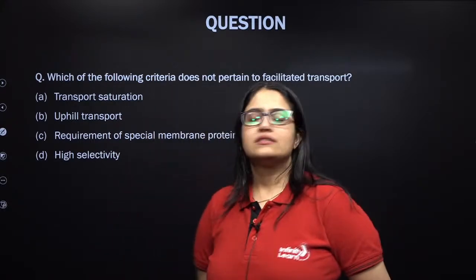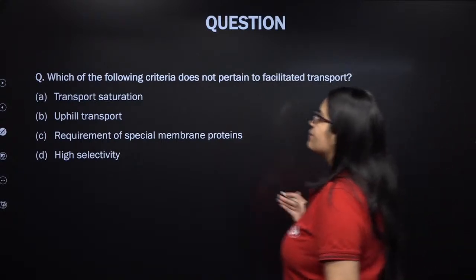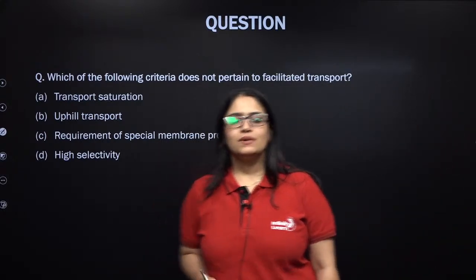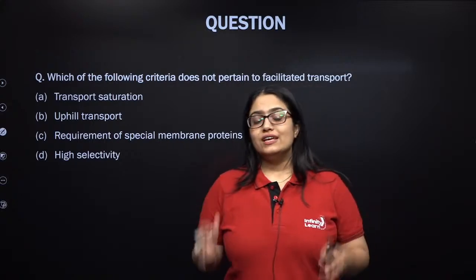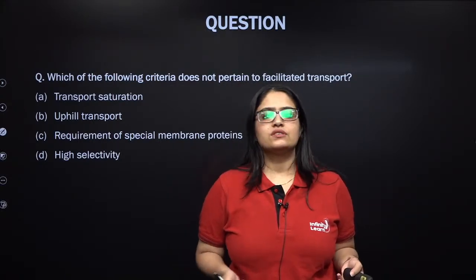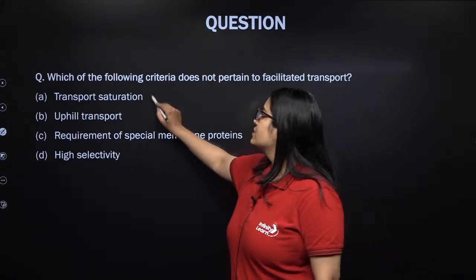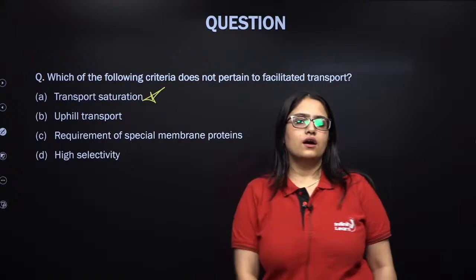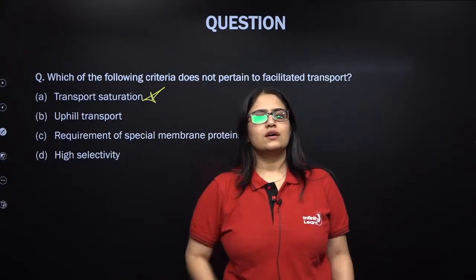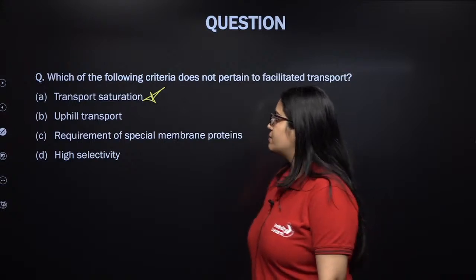Okay, so everybody is saying B. Let me check. Transport saturation, yes, definitely transport saturation will take place in facilitated diffusion, because membrane proteins are involved. Whenever membrane proteins are involved in the transport, saturation becomes a point. Transport saturation definitely occurs when all the transport proteins are already blocked or busy in transporting some substance.